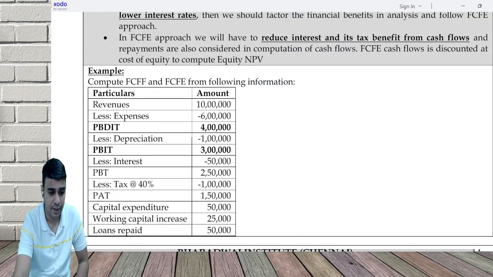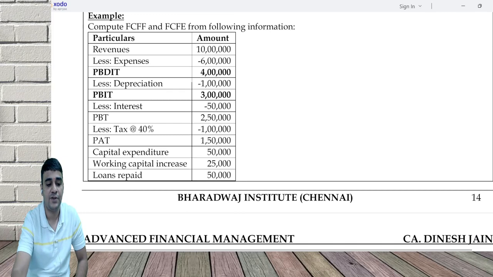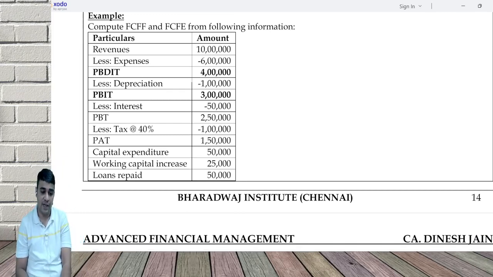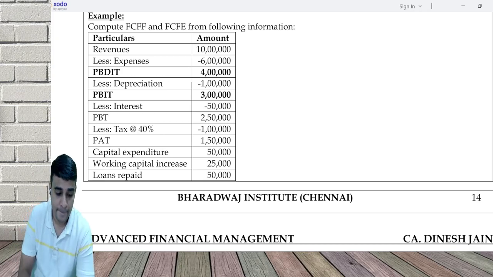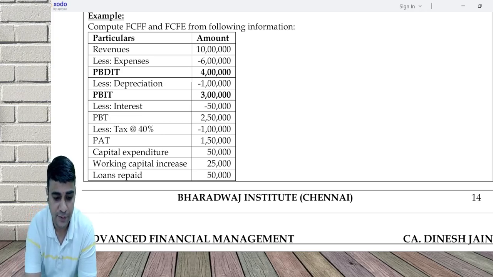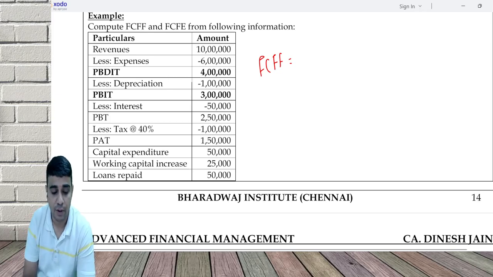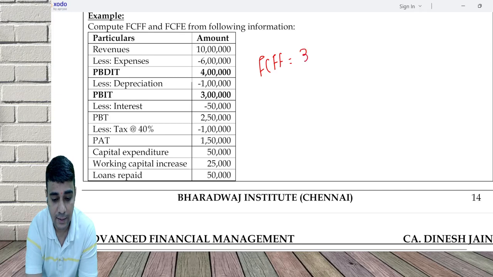Let's do this. This is a very good example. Compute FCFF and FCFE from the following information. I will start with the FCFF calculation. FCFF is equal to, my starting point is 3 lakh PBIT.